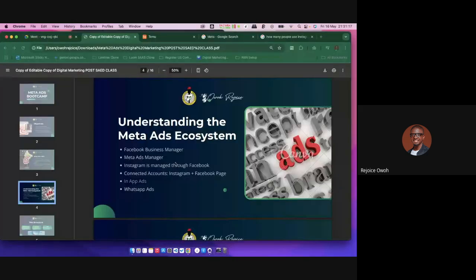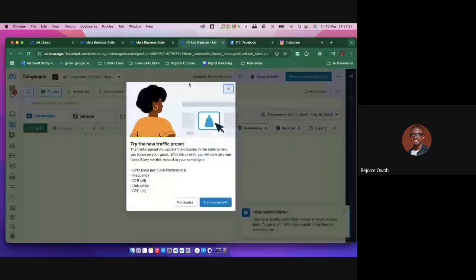I just did this to show you guys that there is Facebook Business Manager, then there's Meta Ads Manager. Meta Ads Manager is simple. This is Meta Ads Manager. This is what it looks like. Let me just come back to it now. This is what Meta Ads Manager looks like.